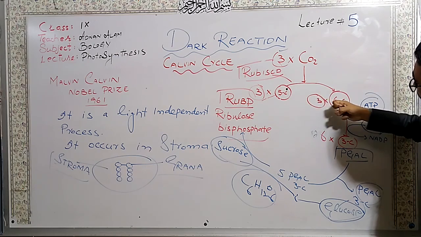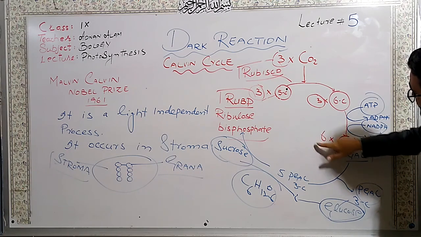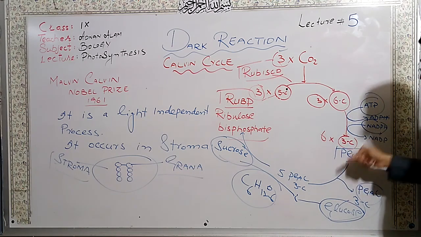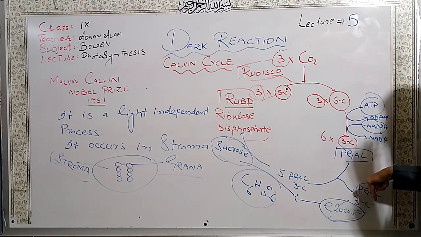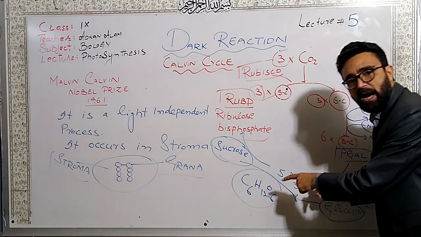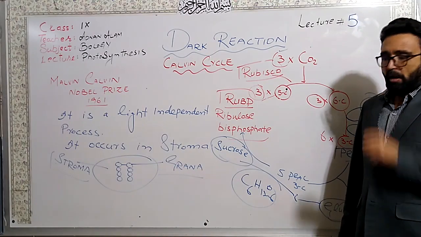Because when we have 3 molecules of 6-carbon and they are split, we get 6 molecules of 3-carbon. 1 molecule of PGAL, a 3-carbon molecule, will get out of the cycle and participate in the formation of glucose. And the remaining 5 PGAL molecules will regenerate the RuBP.